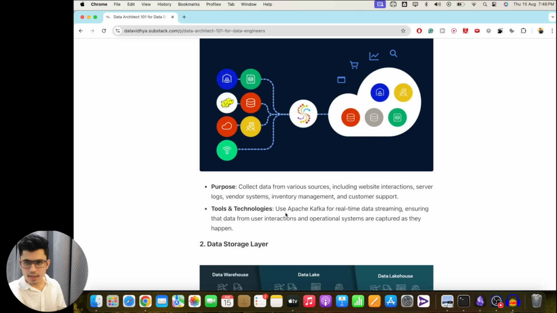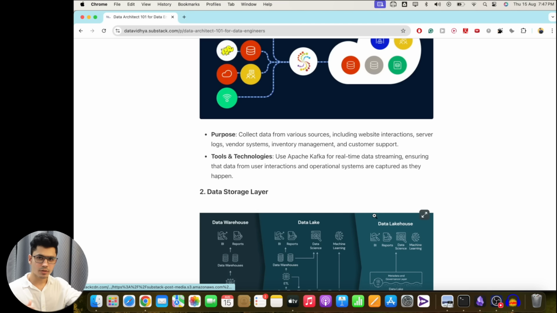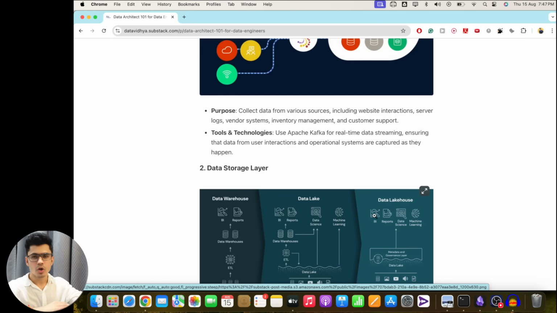So we can think about which technologies can help me do this, if I have data coming from all of these different places. If you just Google and ask a few experts, you will know that the technology to handle all of these things is Apache Kafka. You can put Apache Kafka in as real-time data streaming, so all of this data will go there, and you can easily capture it. Once we capture our data, we need to store all of this data in some object storage for a longer period of time.